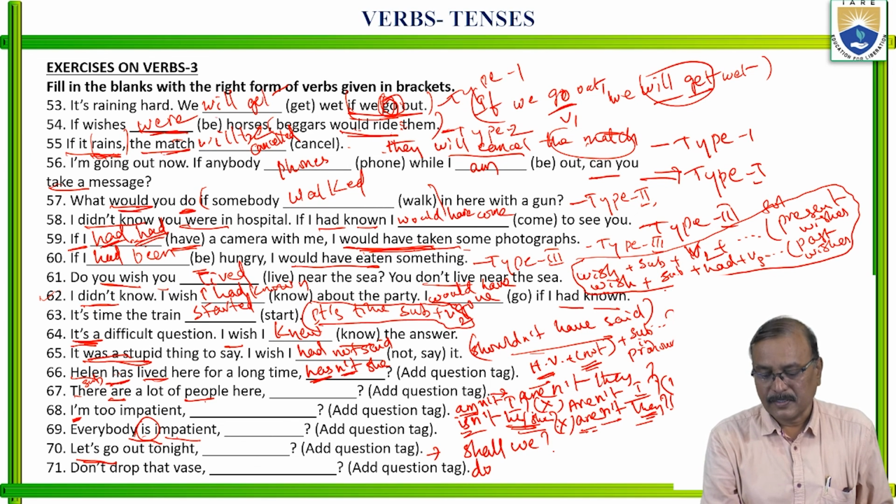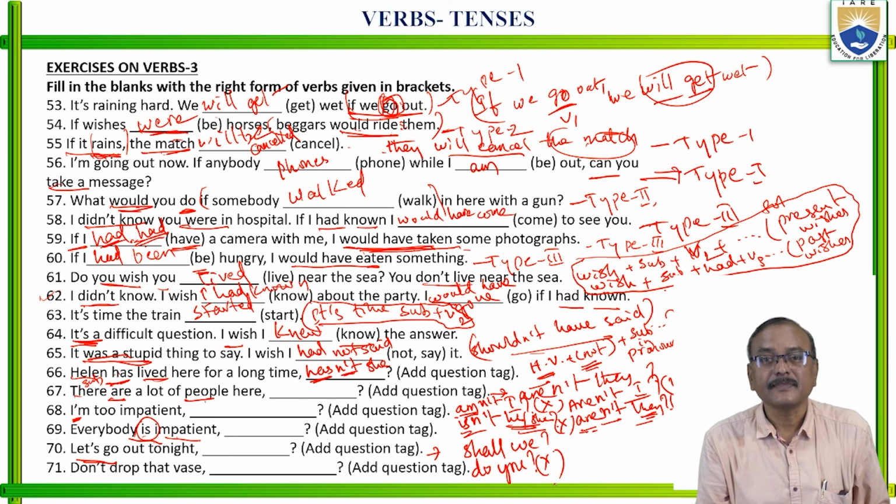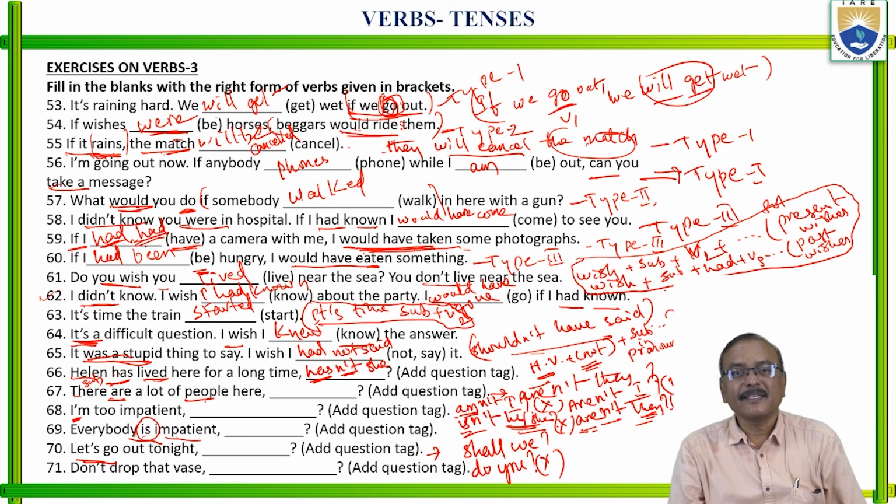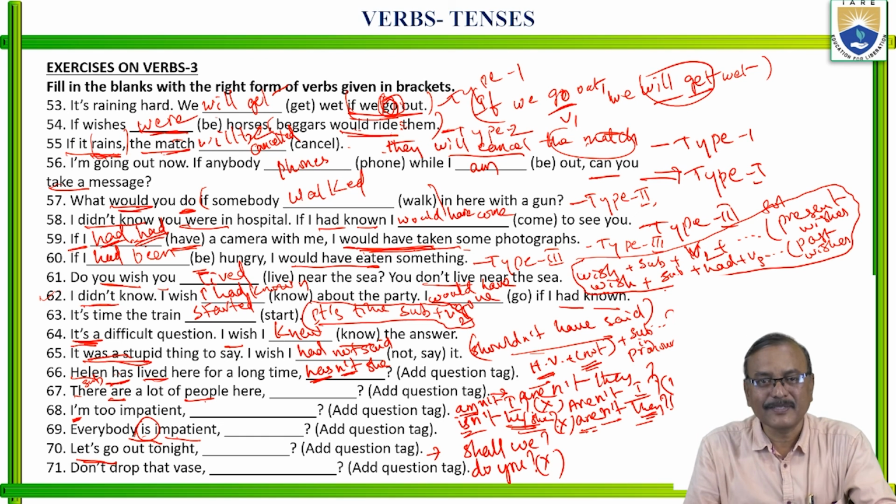So here the helping verb is do, the subject is you, so do you? We think like this, but this is wrong. Why is it wrong? Do you, don't you, these are simple present tense only.